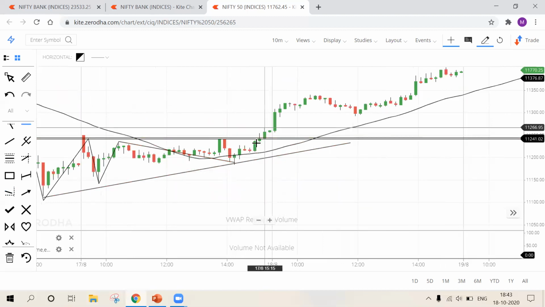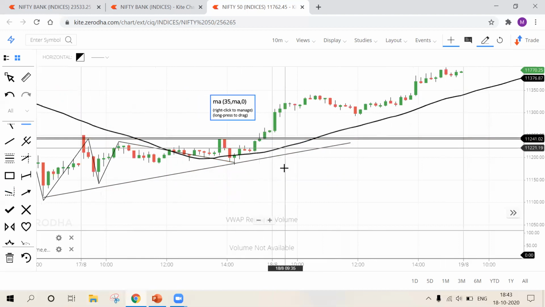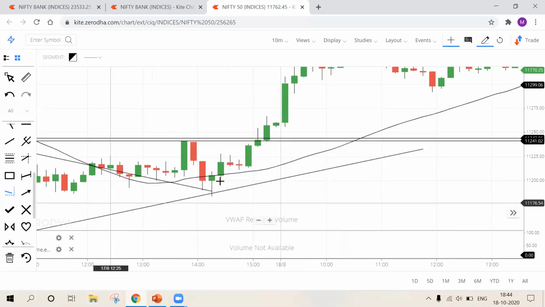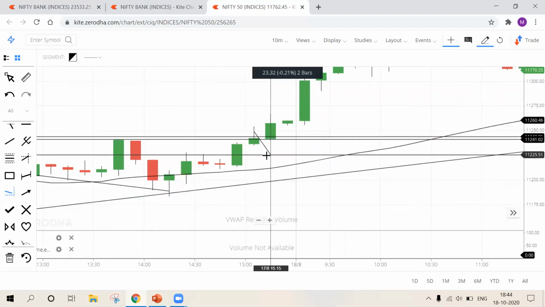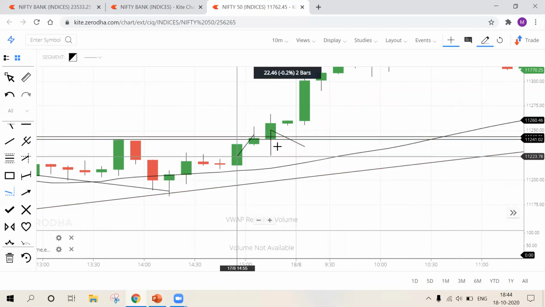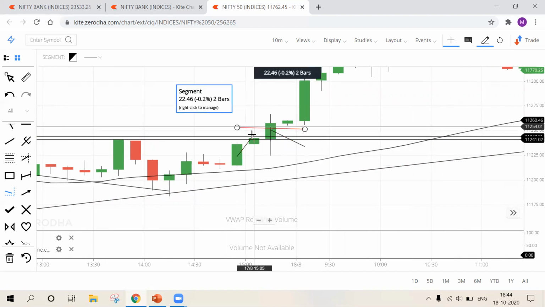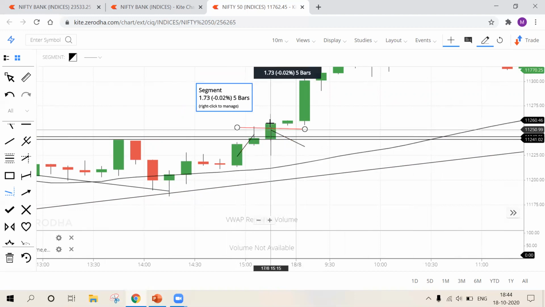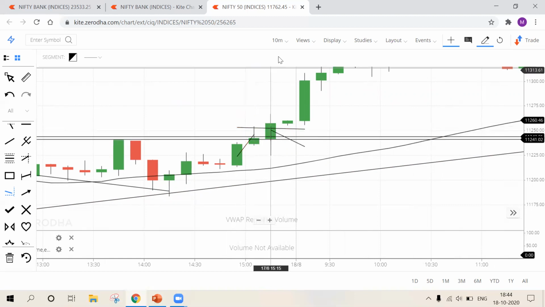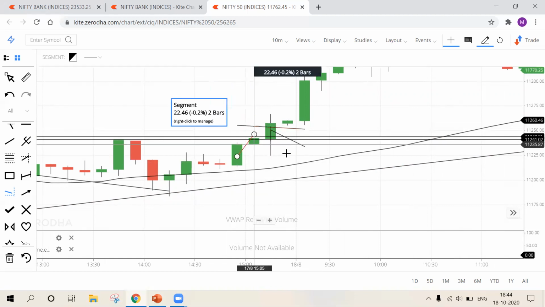First confirmation done. My strong support and resistance level is also broken here. Second confirmation done. Third confirmation, higher high formation. See, this is the breakout candle and this is the confirmation candle. Now see, the high of the breakout candle is broken by the confirmation candle, with back-to-back green candles in the 10-minute time frame. So I can comfortably make an entry there at higher high formation.